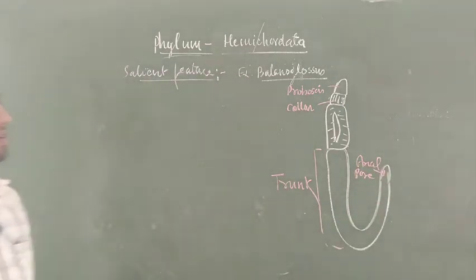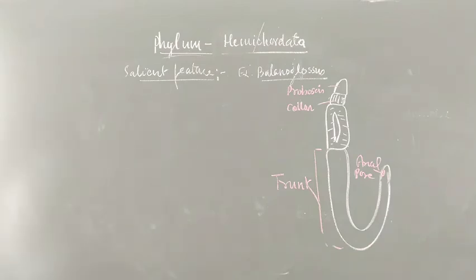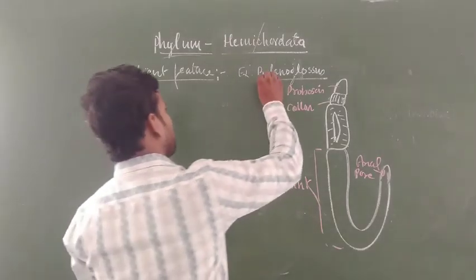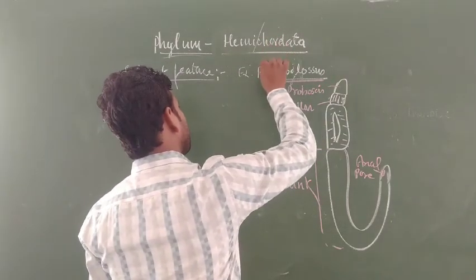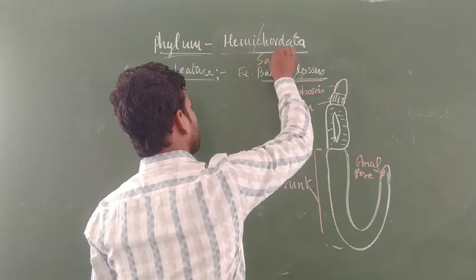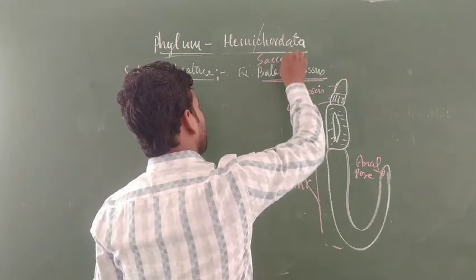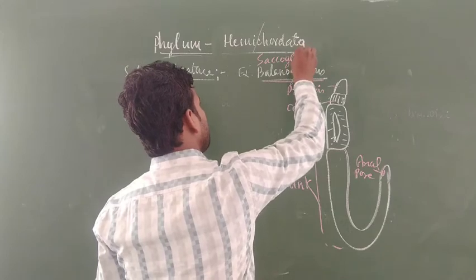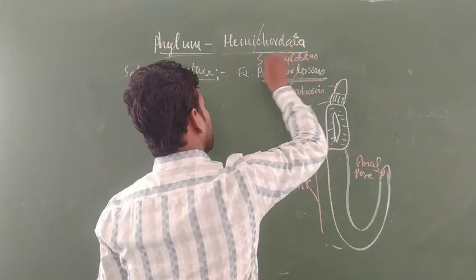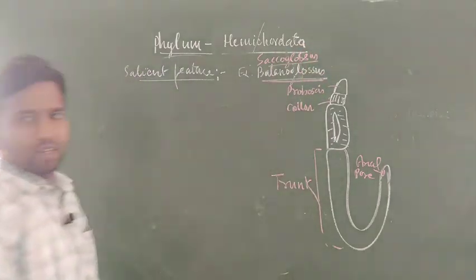These are the different parts of the Balanoglossus. This is a very important and famous member; there are not many members belonging to the hemichordates. Balanoglossus and Psychoglossus are common members of the hemichordata.